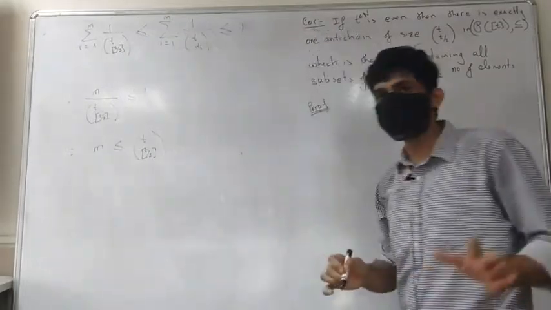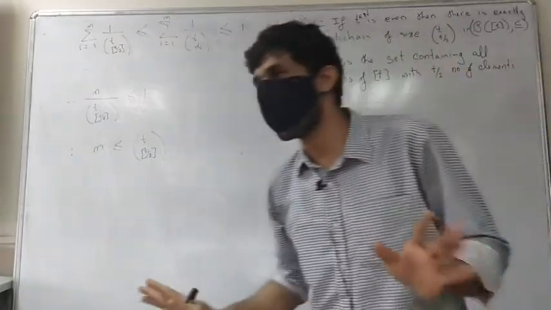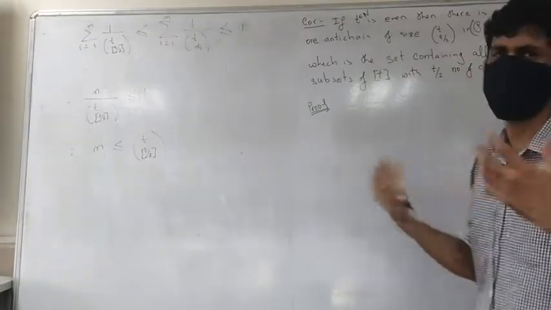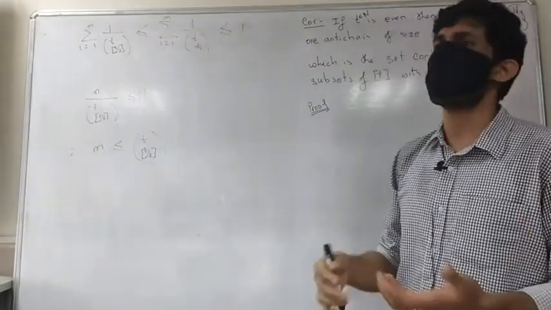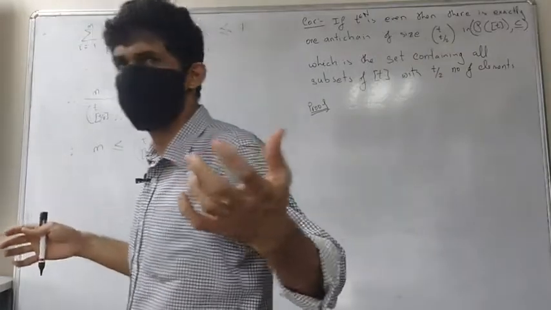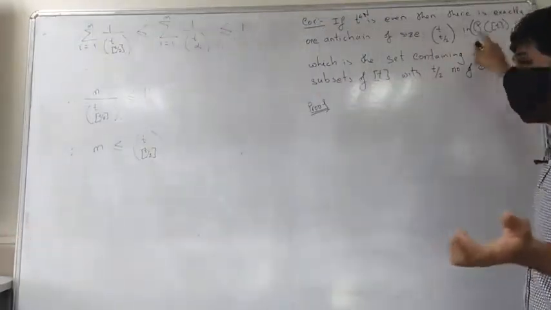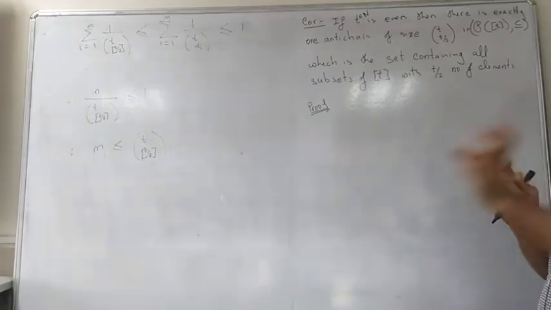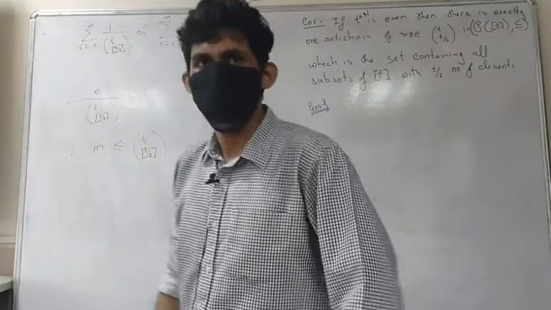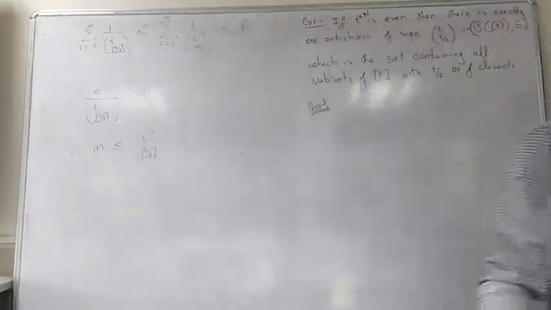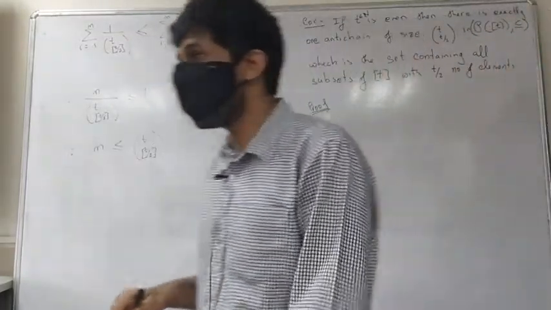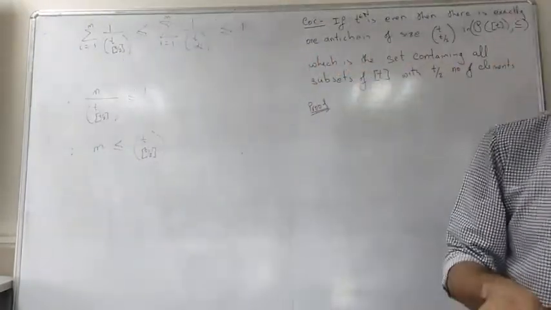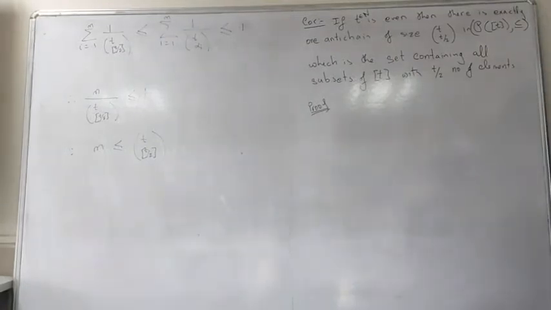So the fact that it is an antichain gives you the existence. As I have told you before, if you look at any subset of the power set where every set has the same number of elements, it has to be an antichain. There is no doubt about that. The only thing that we need to show is that you cannot have any other antichain.